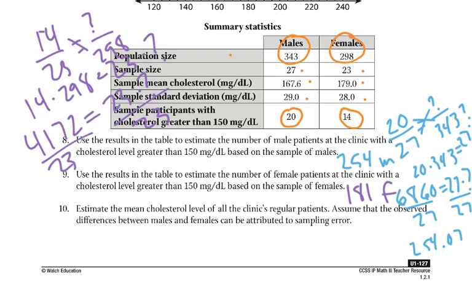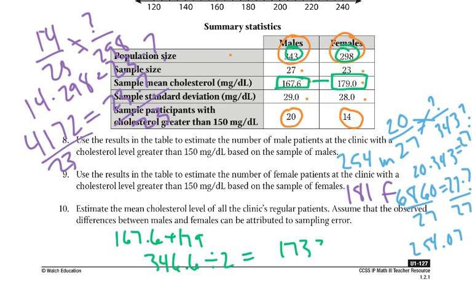Okay, now it says estimate the mean cholesterol level of all the clinic's regular patients. Assume that the observed differences between males and females can be attributed to sampling error. So for an estimate, because these numbers are fairly close, I would just take the 167.6 and 179 and find the mean between those two. So 167.6 plus 179 would give me 346.6. Divide that by 2, we would get 173.3